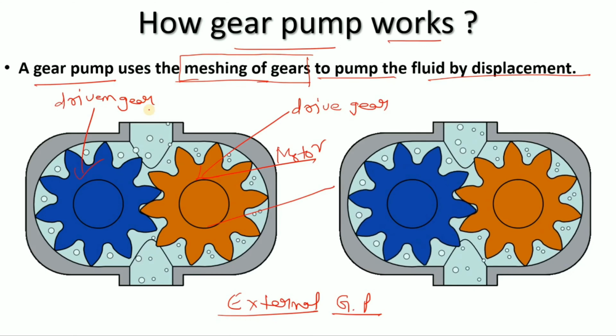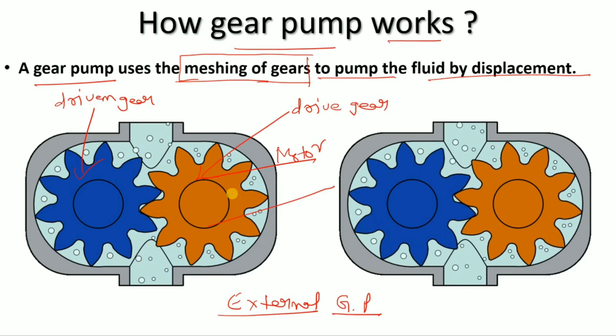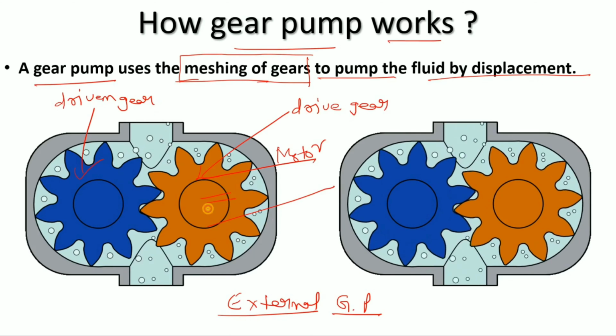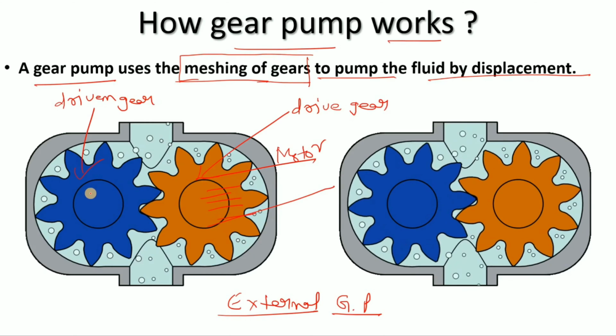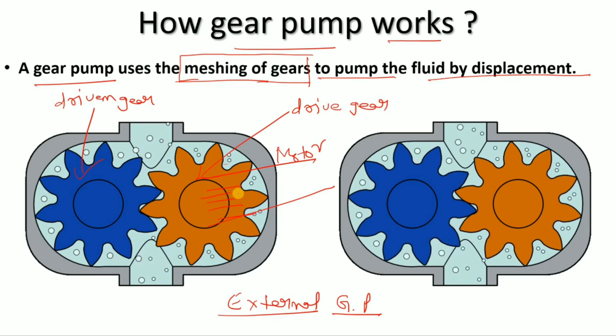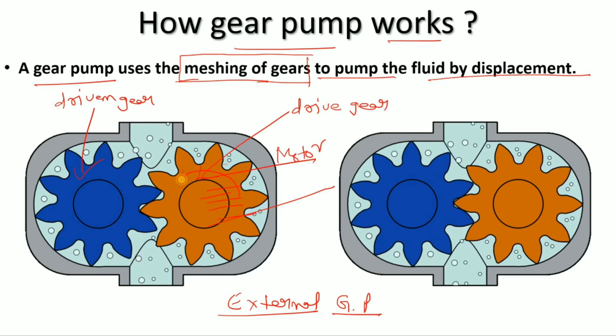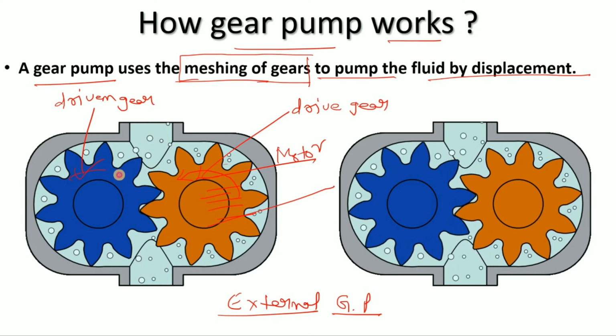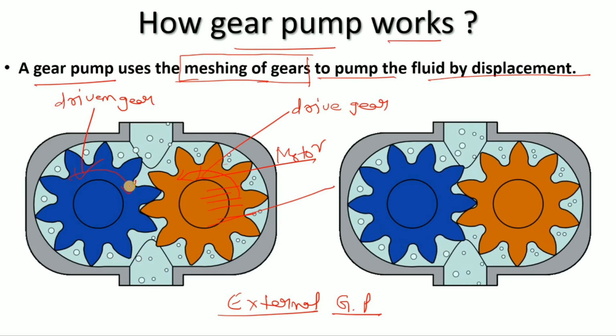It means the prime mover is connected only to this gear, and the other gear is rotated with the help of the drive gear. When it rotates in the anti-clockwise direction, the other rotates in the clockwise direction.